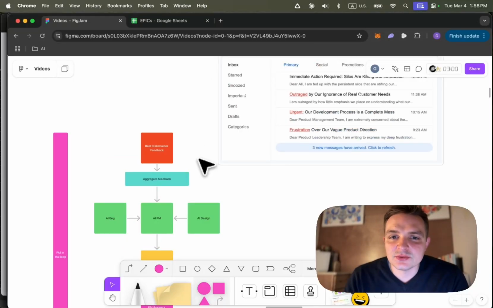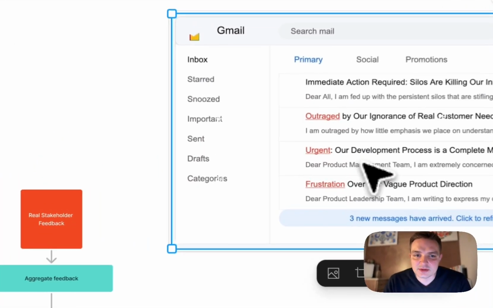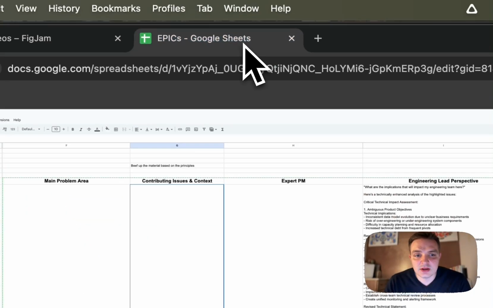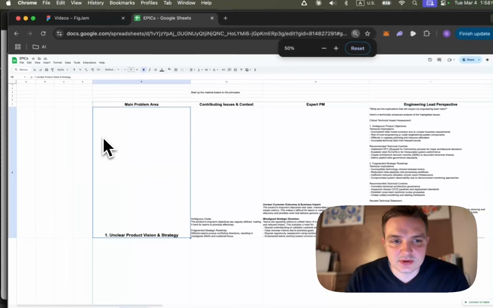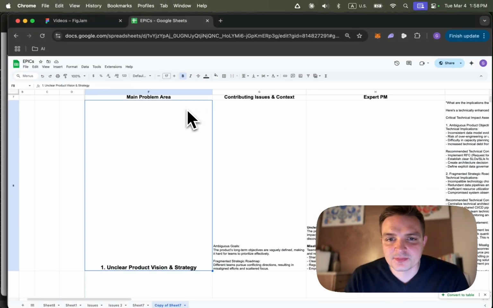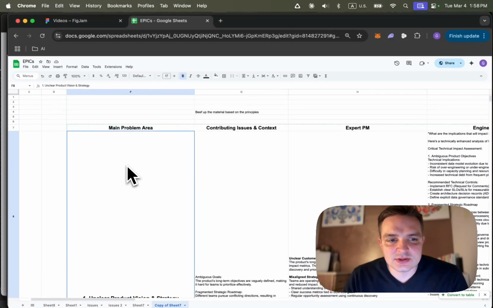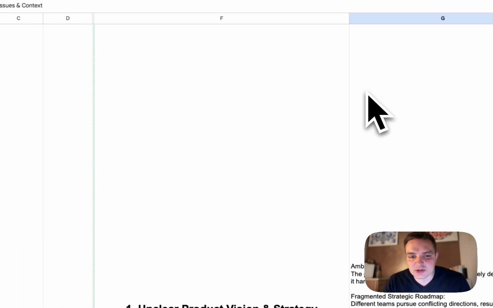So let me now show you how to do all of that. First, what you have to do is collect all the feedback that you've been sent. You have to summarize it and create a document that resembles this. So what I have in this document, and you've seen this in the first video, is just main problem area, contributing issues and context.